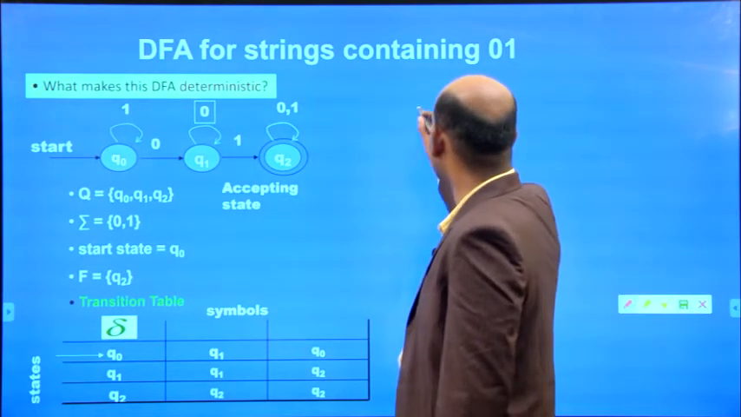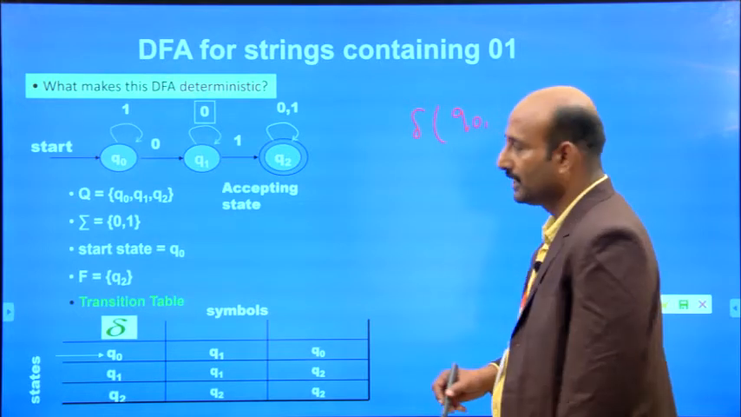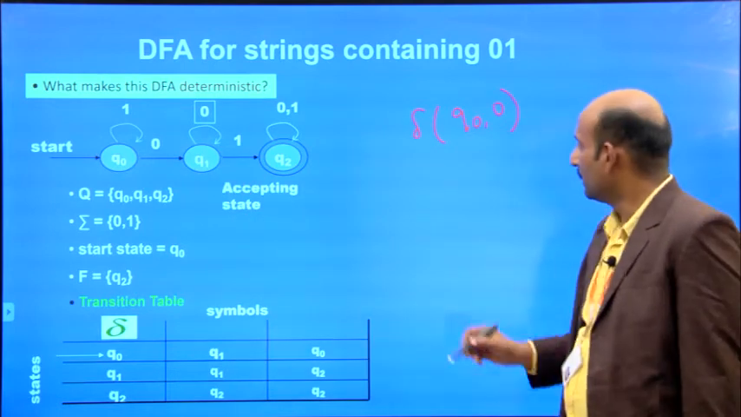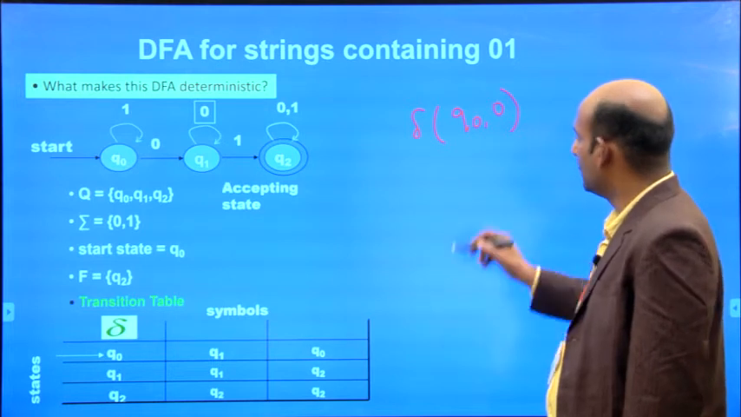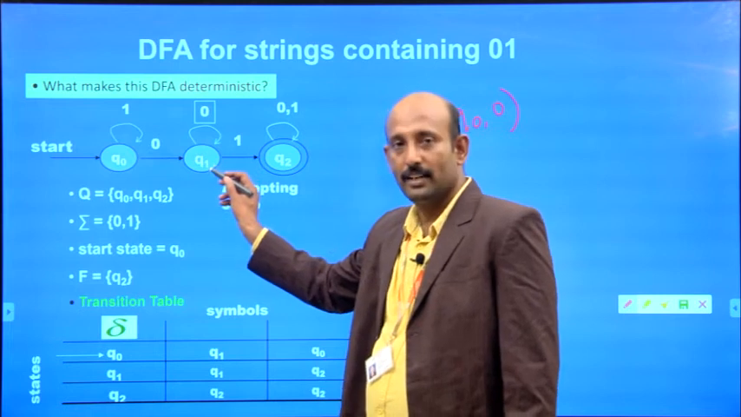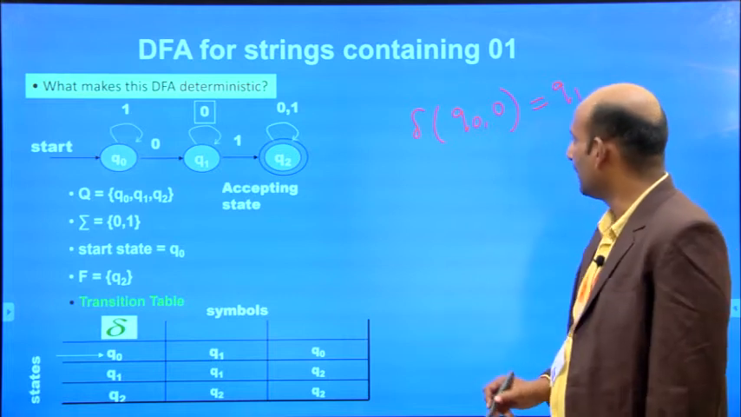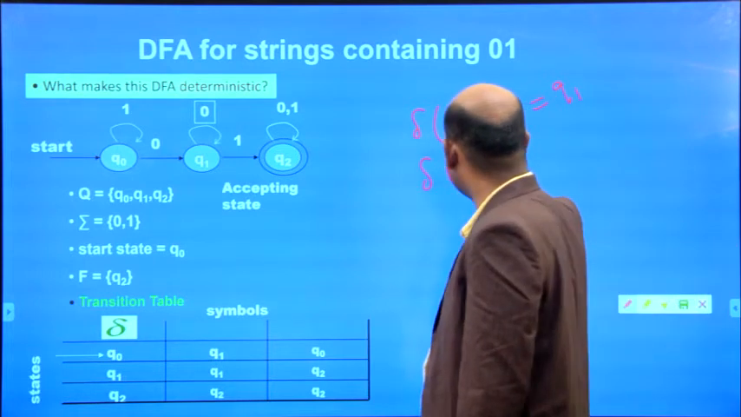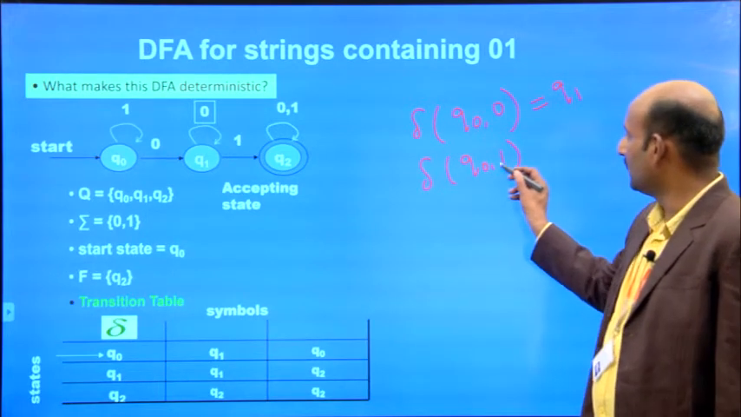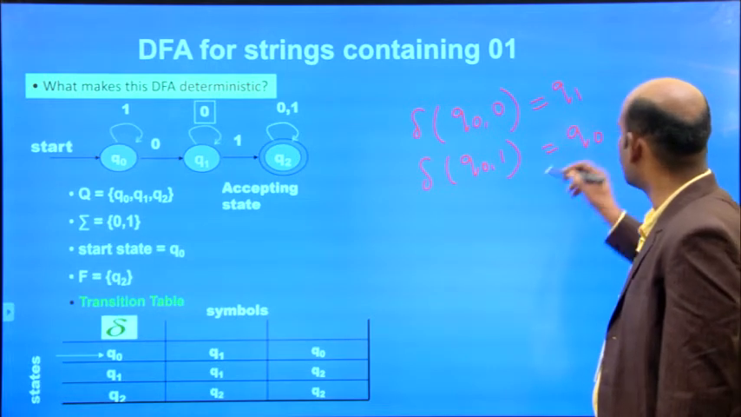First we have to write delta of the first state Q0 for the input 0. If you apply this input, it goes to the state Q1, so the answer is Q1, right? Then delta of Q0 comma 1: for the state Q0, if we apply the input 1, it comes back to the same state Q0.